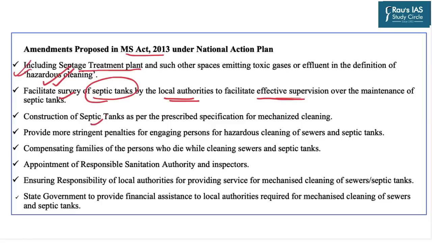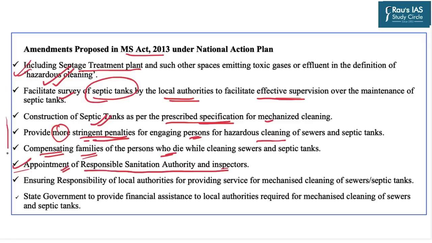Further, these septic tanks must be designed as per the prescribed specifications for mechanized cleaning. There should be more stringent penalties for engaging persons in hazardous cleaning of sewers and septic tanks, and compensation must be given to the families of those manual scavengers who died while performing these activities, and the amount should be respectable in a sense that it can support the family which is left behind. Further, a responsible sanitation authority and inspectors must be appointed for all these tasks.